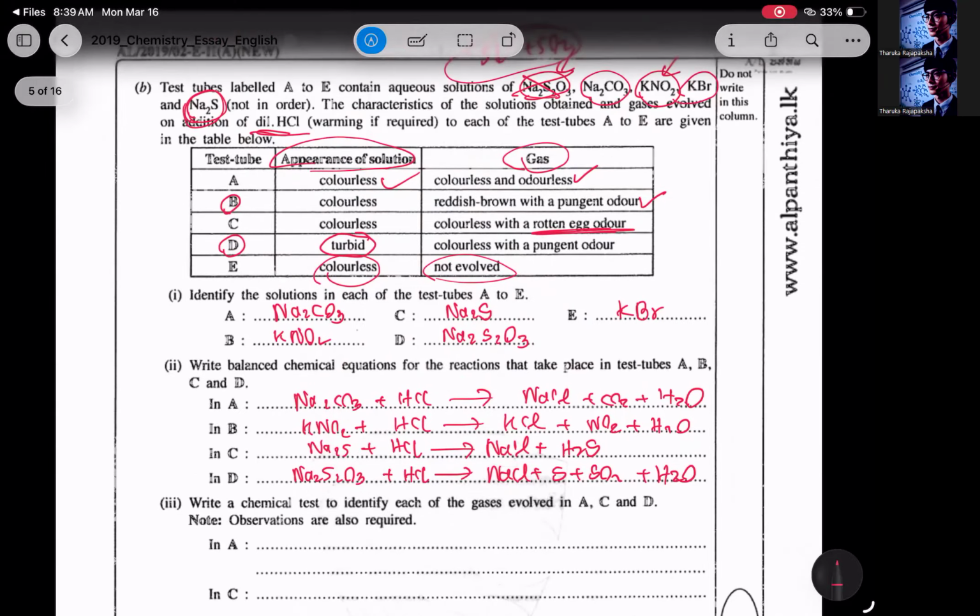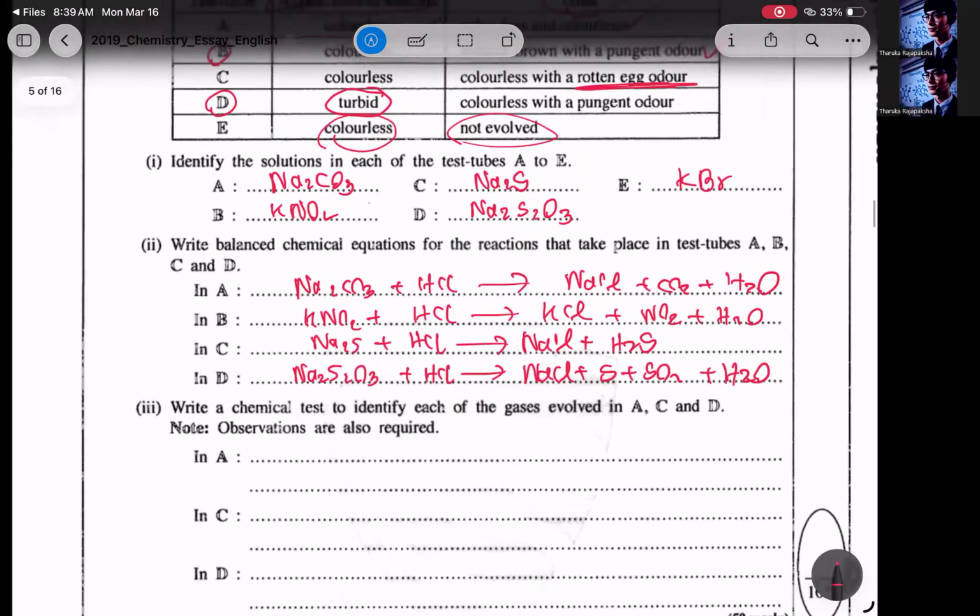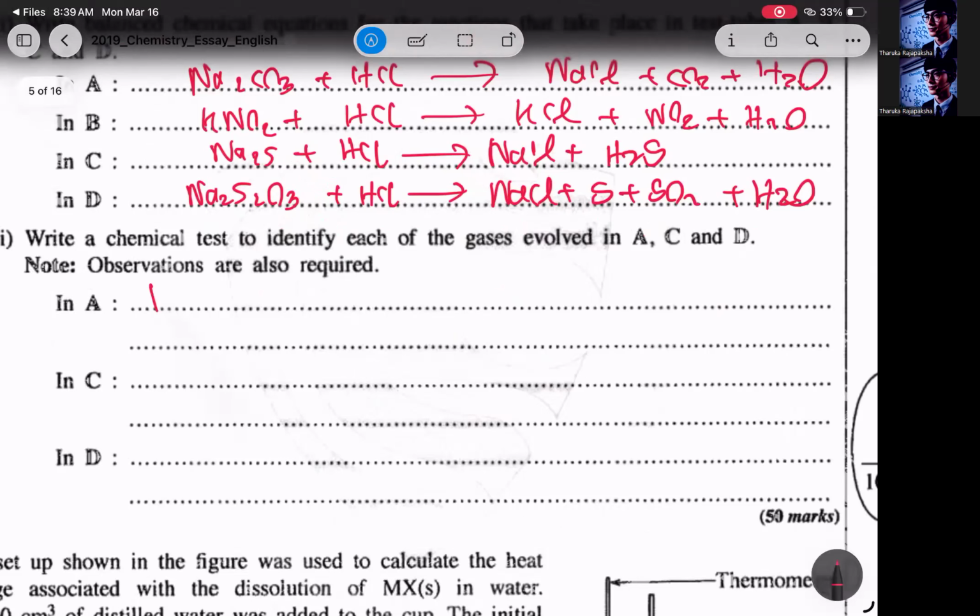So A is carbon dioxide. You can write the lime water test: lime water turns milky. But you can't just write that, you have to explain it, because observations are also required. What is lime water? Calcium hydroxide. You bubble the gas through calcium hydroxide and it gives a milky solution. After that, if you bubble in excess, it becomes colorless again. So you can write that test. I won't write everything.